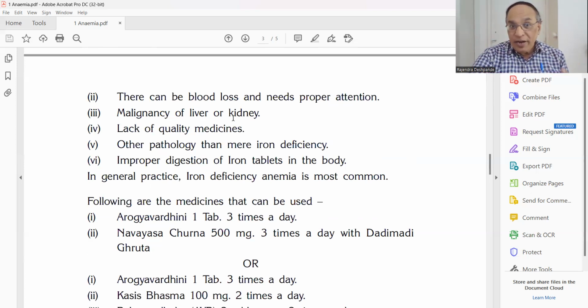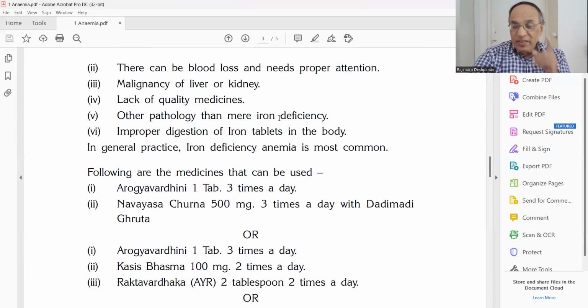Malignancy of liver or kidney, you should not forget. Check whether there is a cancer anywhere in the body. Lack of quality medicines, not branded, very casual medicines. Other pathology than mere iron deficiency. There may be tuberculosis infection, there may be HIV infection. You have to take care of that infection and then you will get the result. Improper digestion of iron tablets in the body.